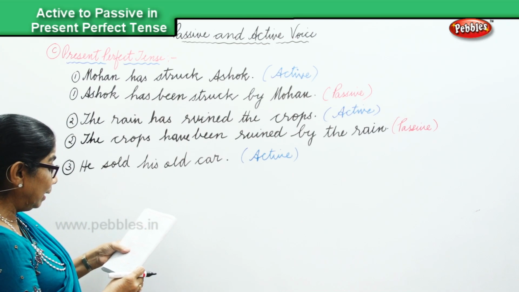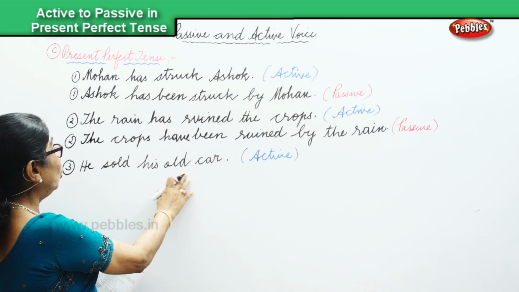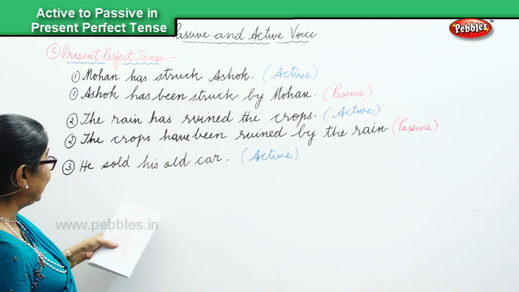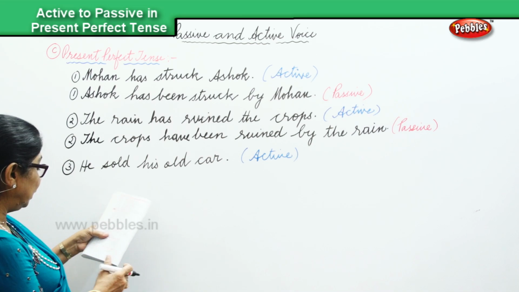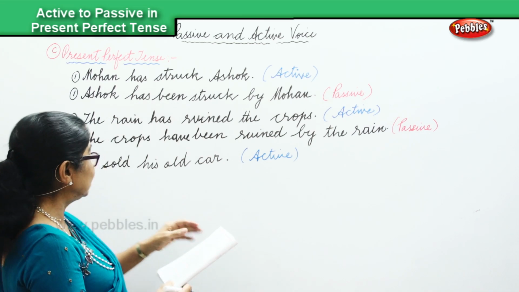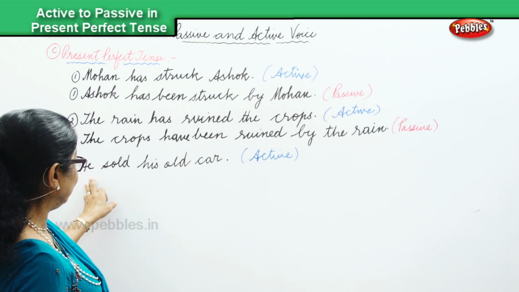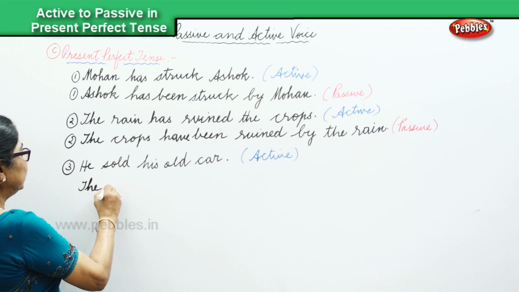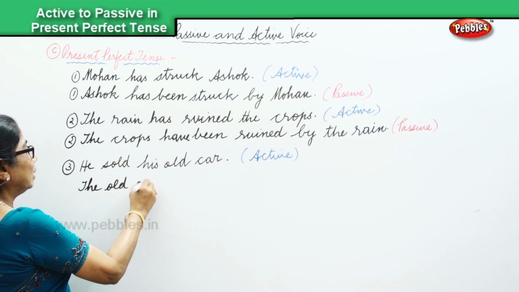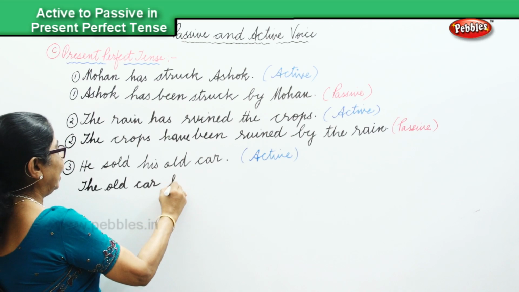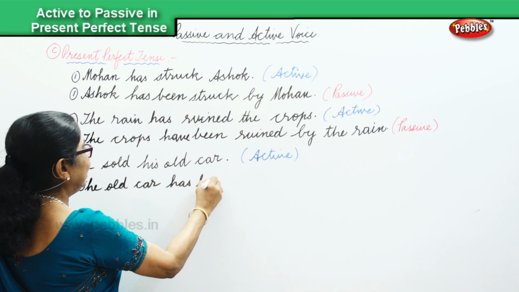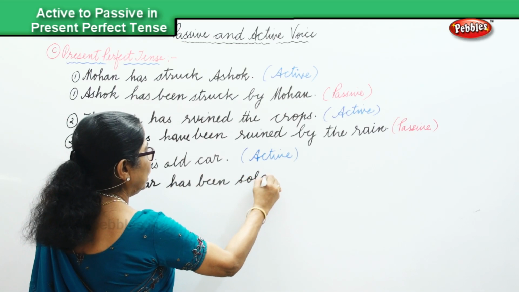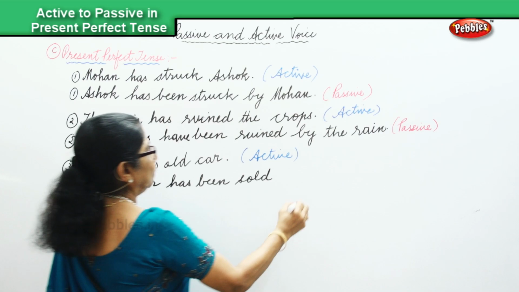You can say, the old car has been sold. The old car has been sold by him.